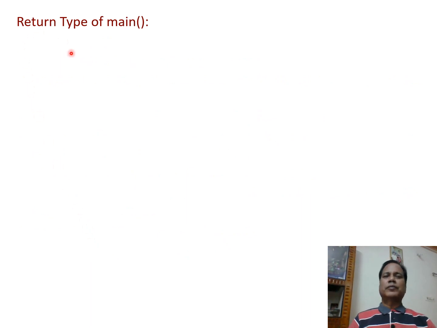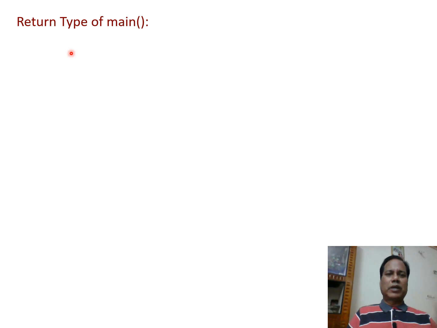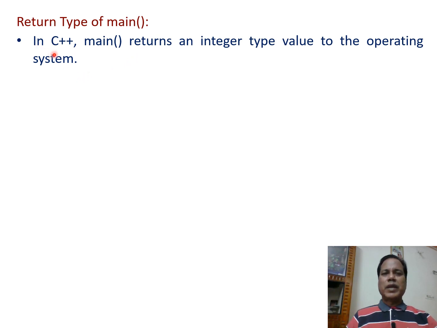Then after discussing the cout object, let us discuss the return type of the main function. In C++, main returns an integer type value to the operating system.